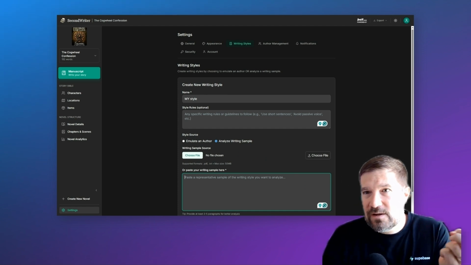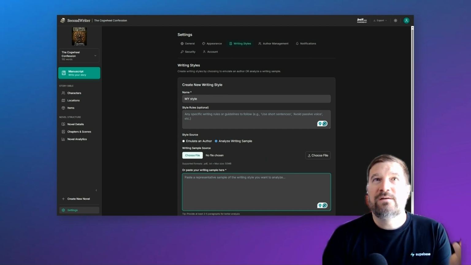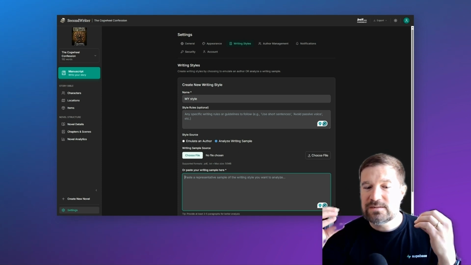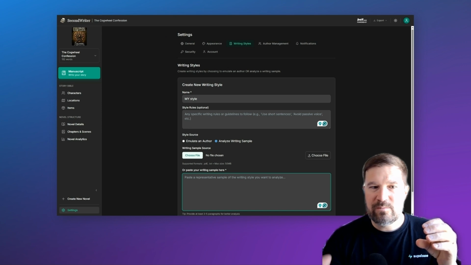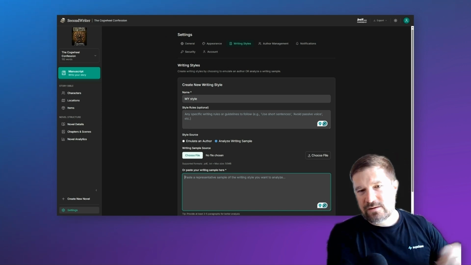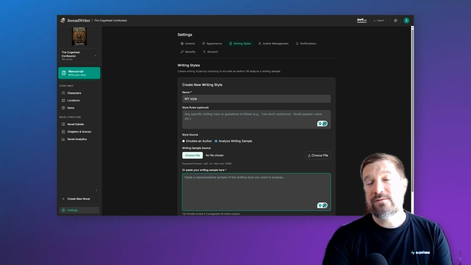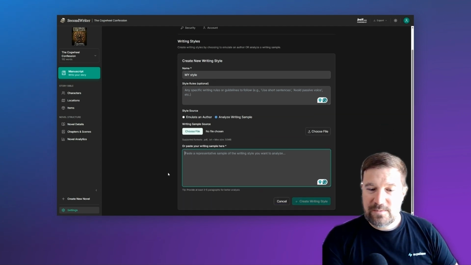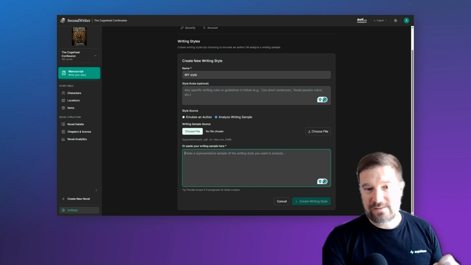So if you submit a writing sample, it will analyze your writing, and every time it's generating writing, it'll use that analysis and also include a random snippet from your sample in the context sent to the AI. And that's how it's going to be creating writing similar to you. So that's really neat because the writing's not just generic AI writing; it's based off of your style.